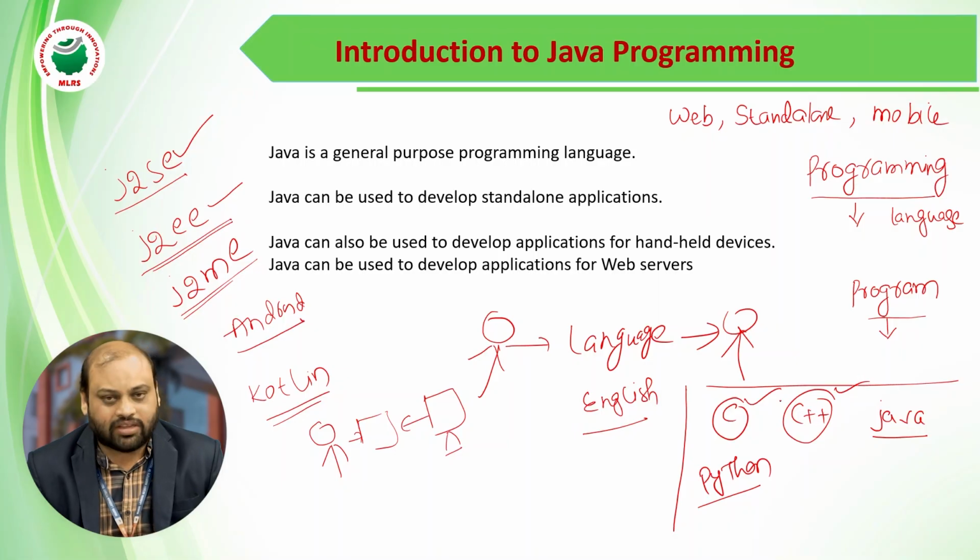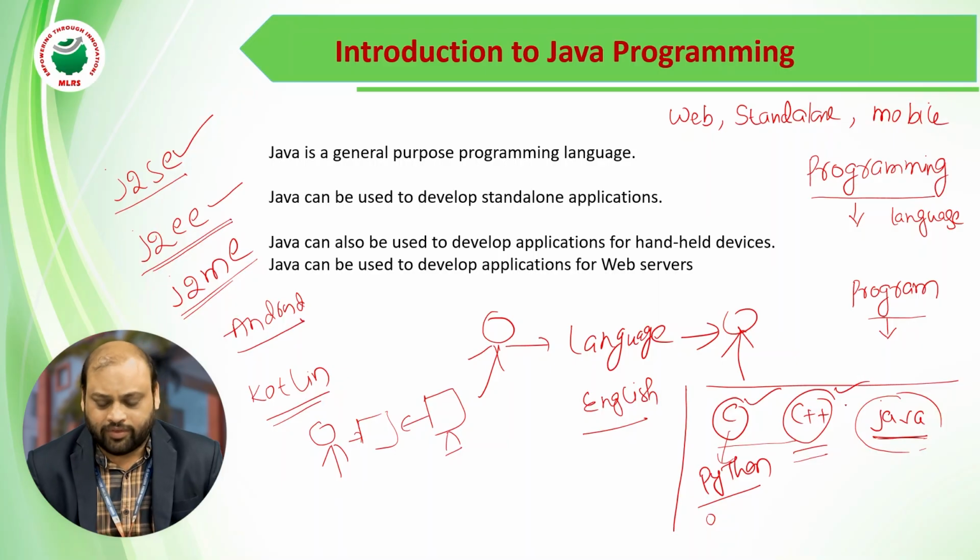Prior to Java, there were C and C++. There were a lot of limitations in C and C++. The biggest drawback is that we cannot develop internet kinds of applications with the help of C and C++. C is not an object oriented programming language. C++ is somewhat object oriented, but not purely. The purely object oriented programming language is Java.